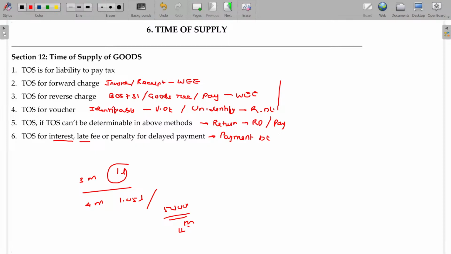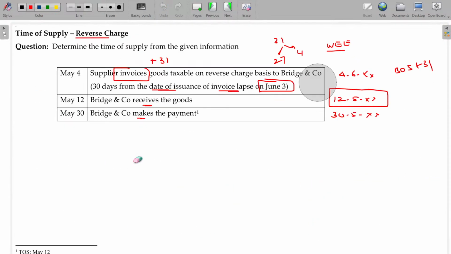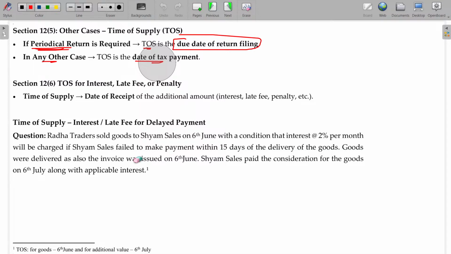Okay. We are not sure whether he is going to delay it or not. How can you know that he is going to delay and he will pay 5,000 rupees? So because of that reason, any interest, penalty or late fee, whatever money we collect because of the delay, on confirmation delay happened and we collected additional money, on the basis of collection we pay the tax. At the time of collection, that will be considered as time of supply. Okay. In case of this one, date of receipt of additional amount will be considered as time of supply.